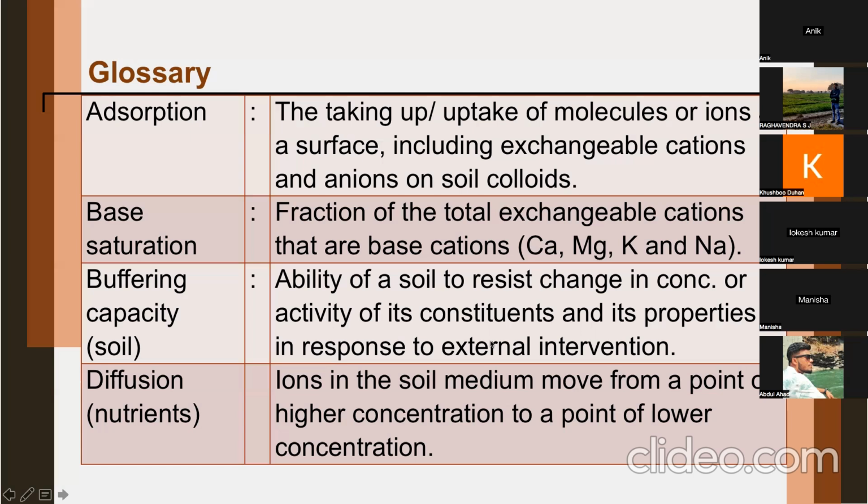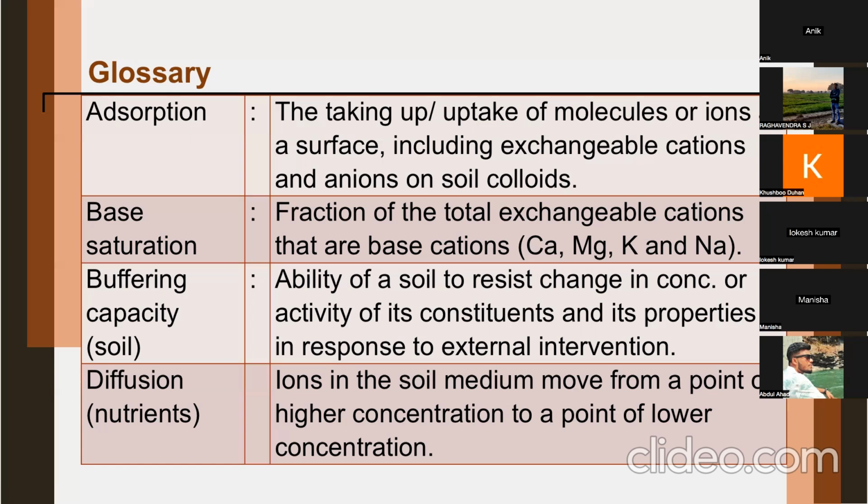If you have any external intervention or any disturbance of the soil, it tries to resist that change. This property is buffering capacity, but most of the time it is referred in respect to soil pH. But there could be some other soil properties also that can be defined in terms of buffering capacity.